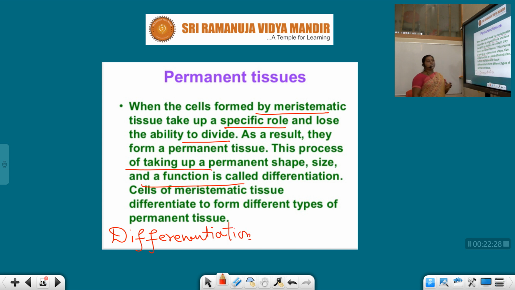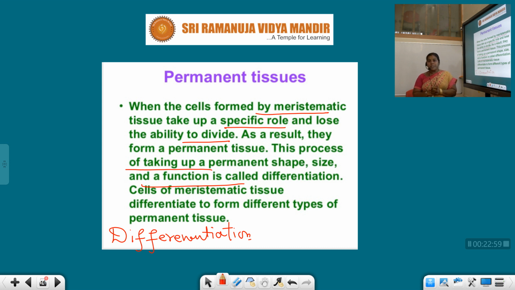Cells of meristematic tissue differentiate to form different types of permanent tissue. Here the cells of meristematic tissue are differentiated, meaning they were decided to do so and so works. So work distribution is allotted to the different cells, and they will be organized in the permanent tissue. That is the reason they have fixed size and shape, and specific functions.